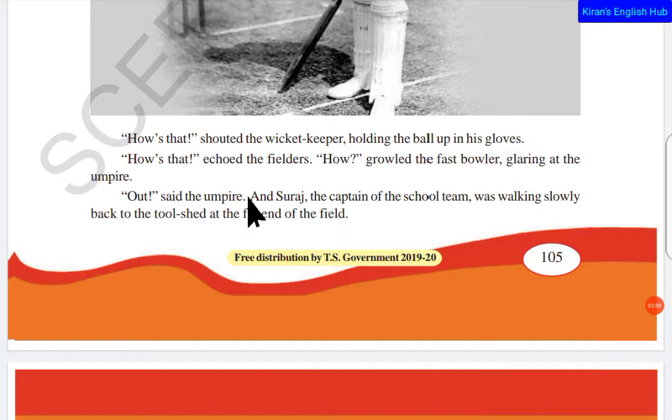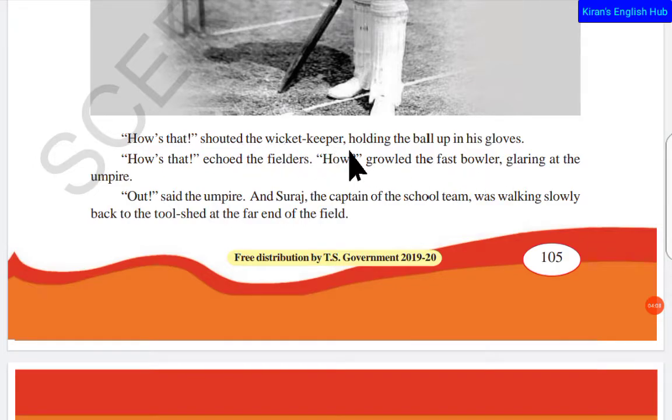See, this scene usually happens in the game of cricket. In the village when we play, we don't do this. But if you watch a cricket match, you can usually find Indian bowlers and fielders, for example, if the ball just misses the bat, or if the ball just hits the pads, they say, how is that? They look at the umpire. Glaring means looking at the umpire.